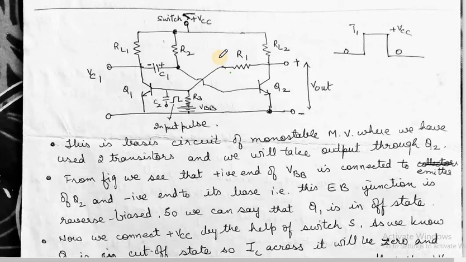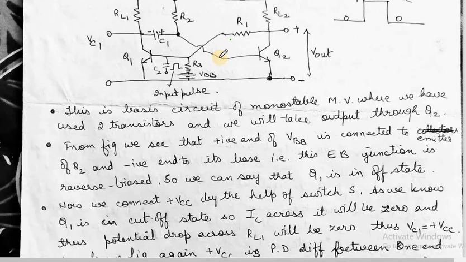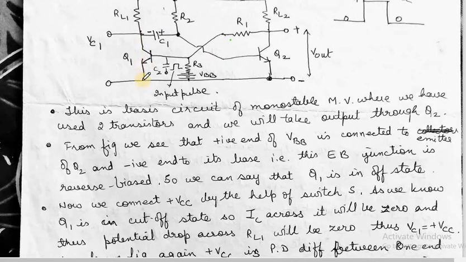Now what happens? As we know, Q1 is in cutoff state, so IC across it will be 0. So here the current across the transistor will become 0. And what happens to the potential drop across RL1? The potential drop across RL1 will be equal to VC1 and that will be equal to VCC. Current will be 0, so the potential drop will be maximum, plus VCC.